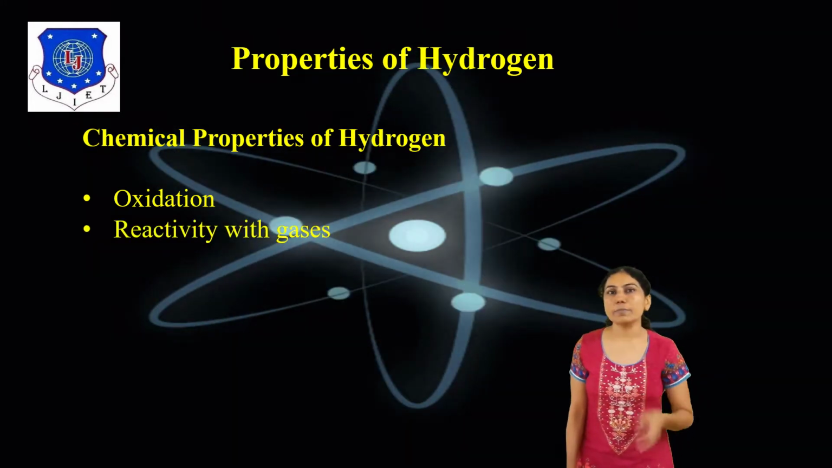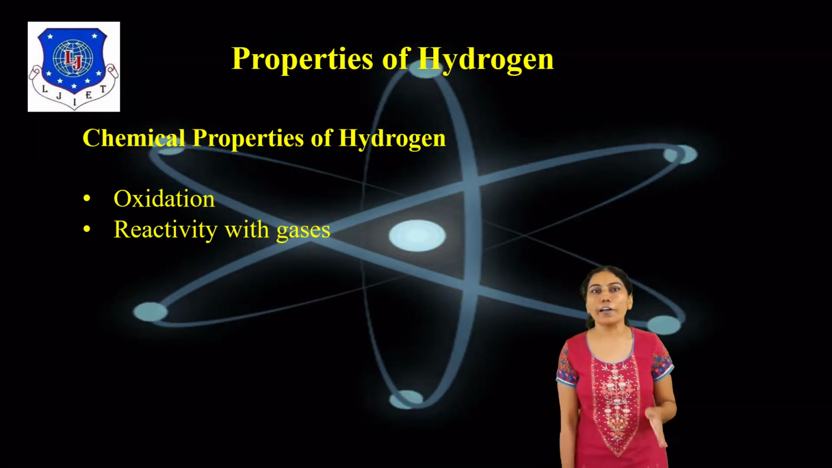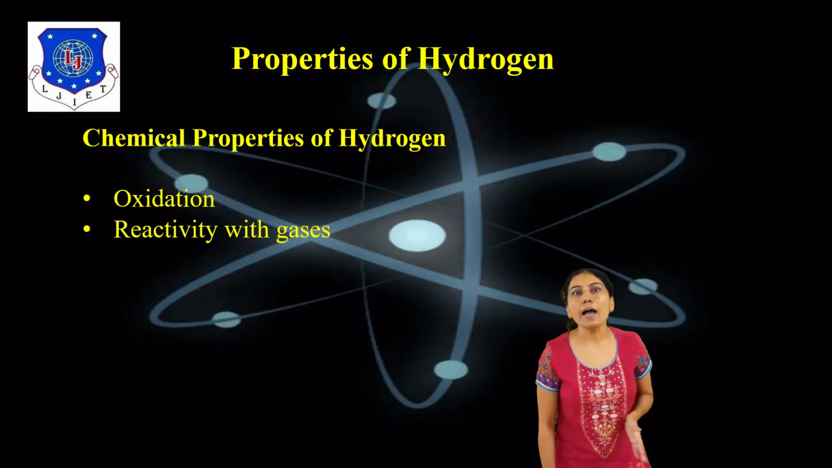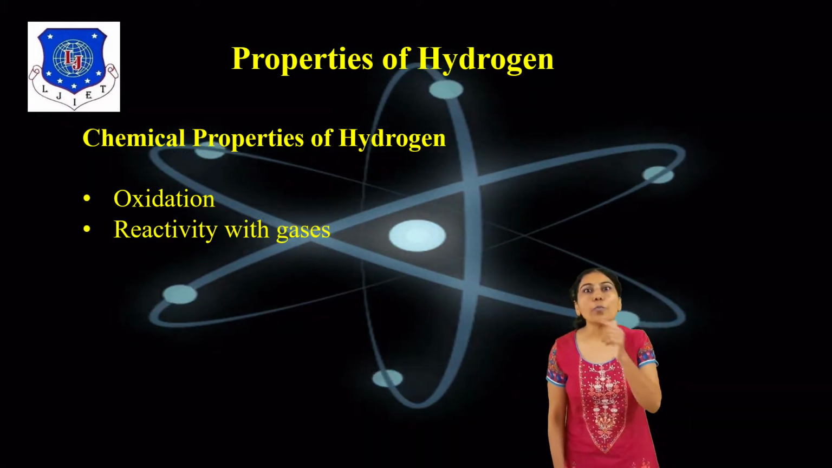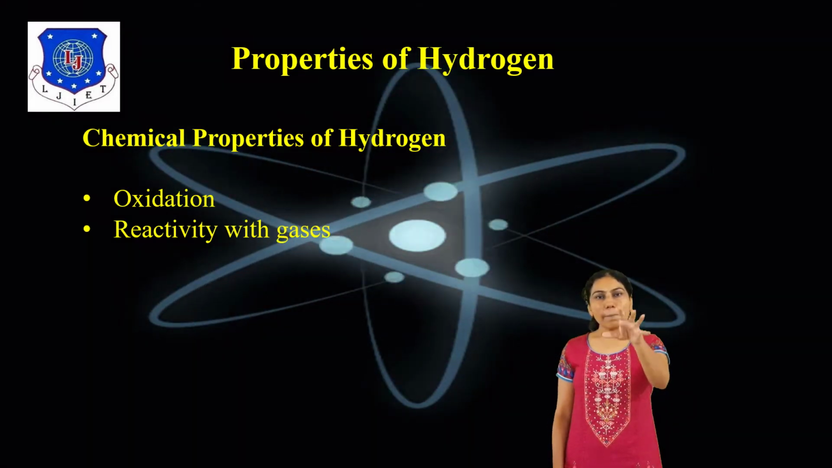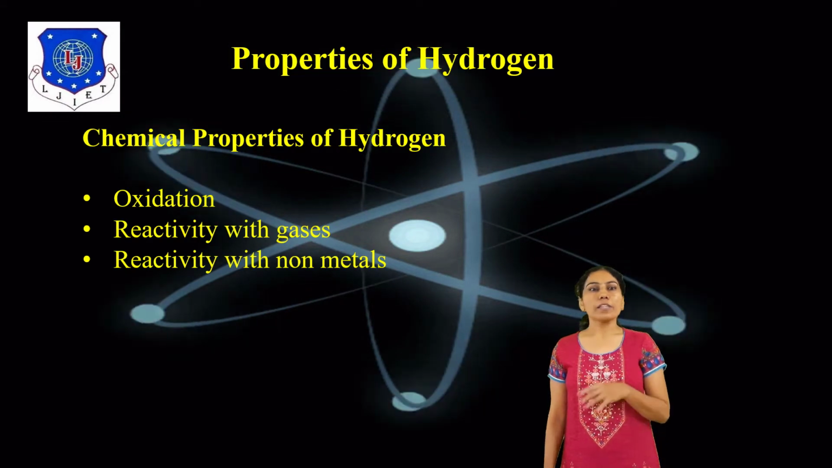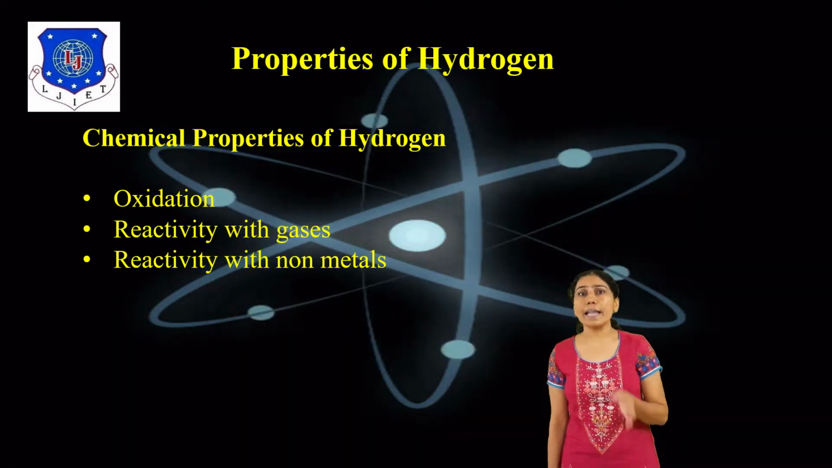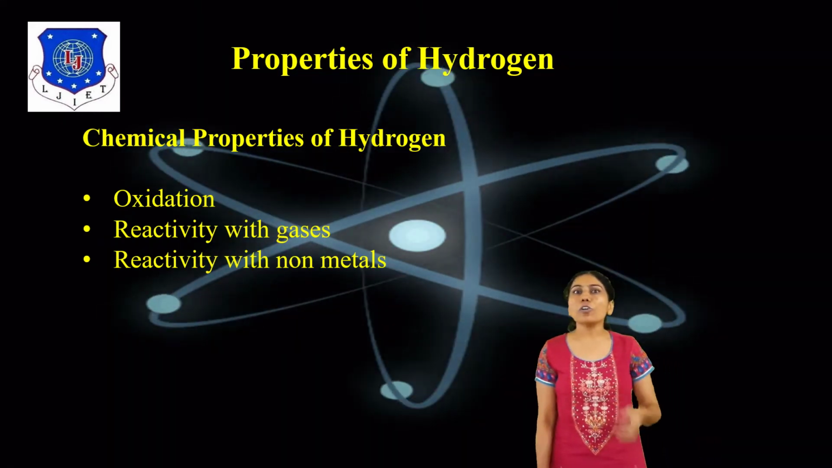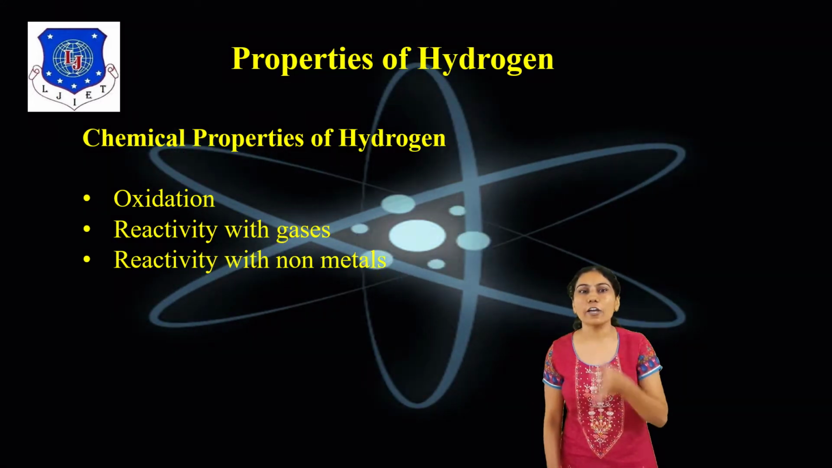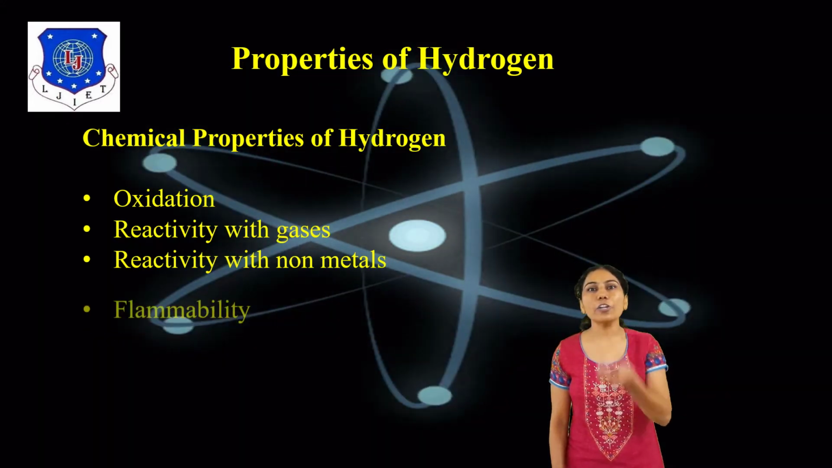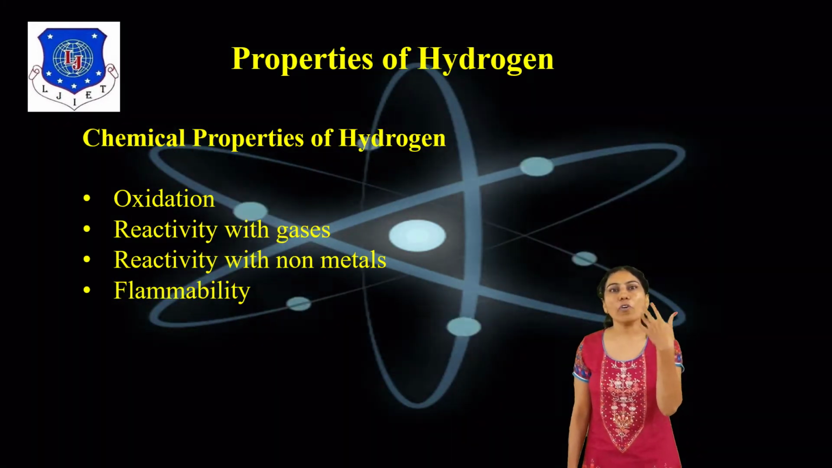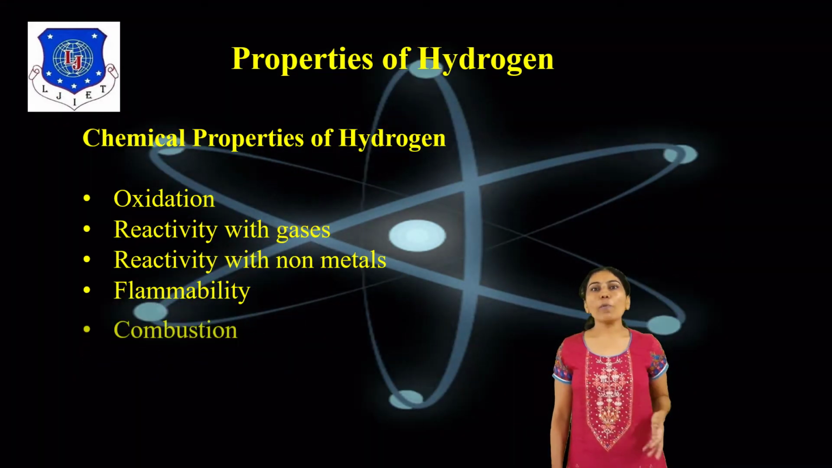Then reactivity with gases: hydrogen reacts with nitrogen to produce ammonia, and with carbon monoxide to produce methanol. That is part of reactivity with gases. Then the third point is reactivity with non-metals, like sulfur and phosphorus, also chlorine, fluorine, bromine and iodine. Then flammability: highly flammable, the most flammable of all gases. That is part of flammability.